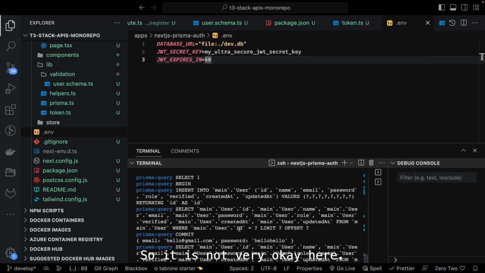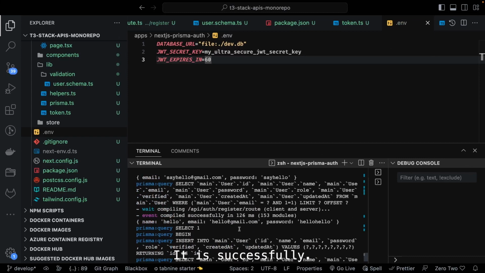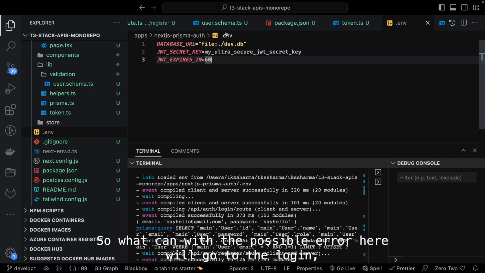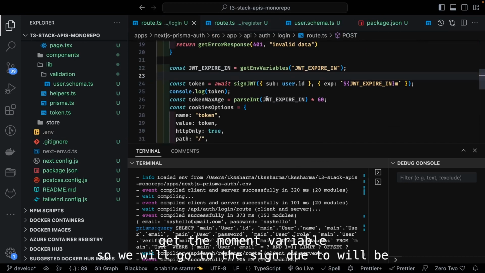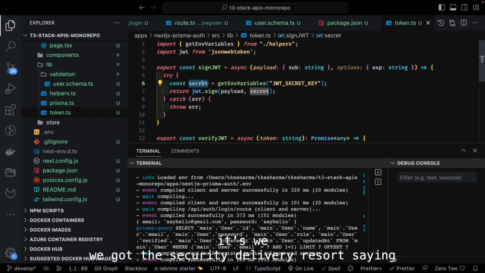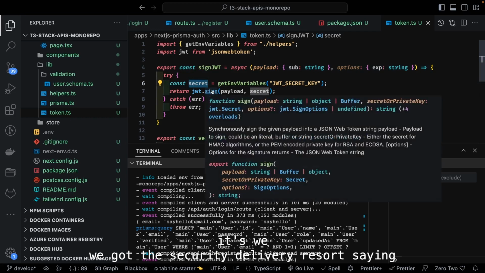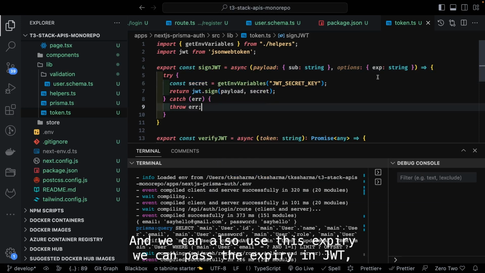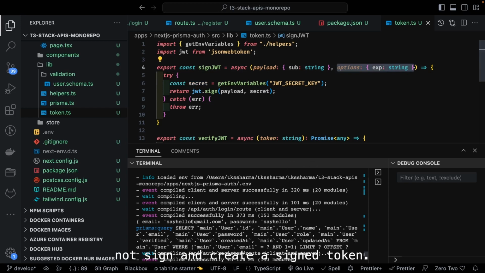So it's a Prisma query. Okay, here it is successful. So it is not giving us the token back, right? So what can be the possible error? Here we'll go to the login, get environment variable. So we'll go to the sign JWT. We got the secret and JWT.sign. This is the method which should return us the signed token. Okay, and we can also use this expiry. We can pass the expiry in JWT.sign and create a signed token.